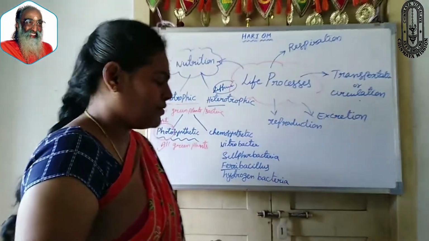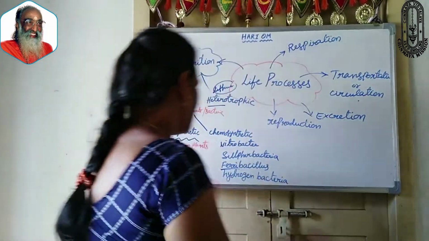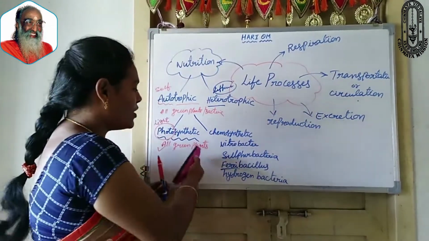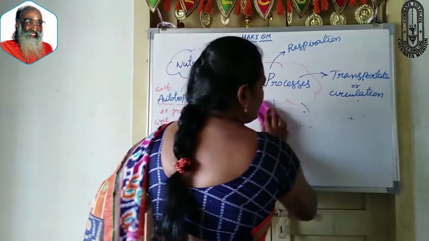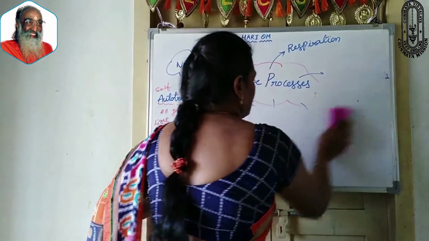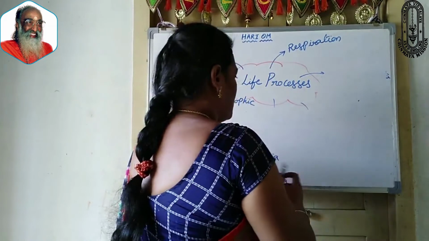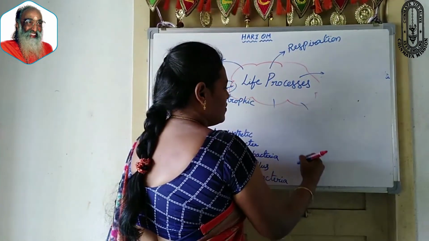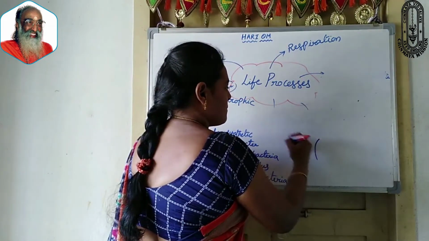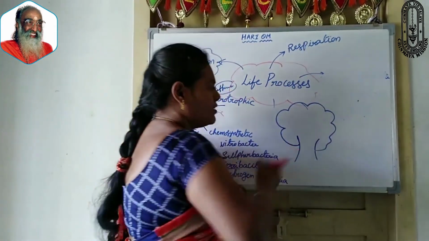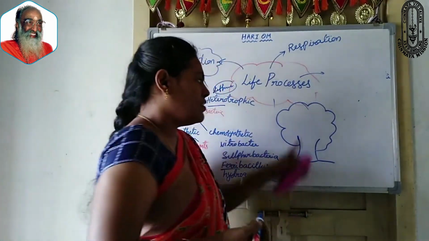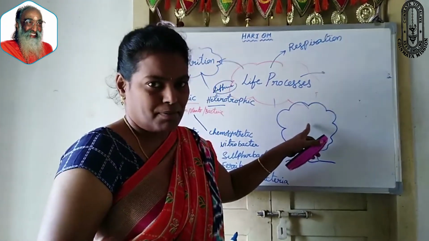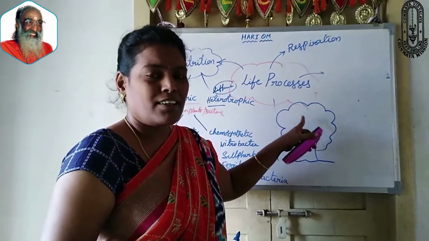You all know that. Now let us discuss in more detail how green plants prepare their own food by utilizing light. For example, this is a tree. Trees contain chlorophyll.